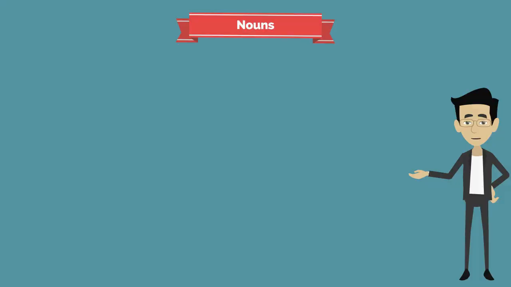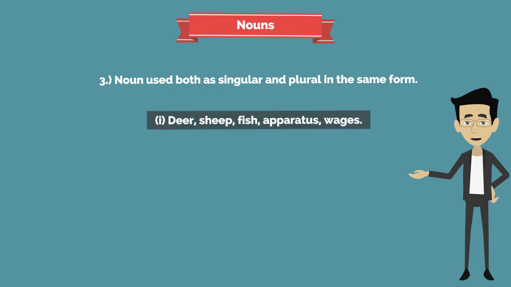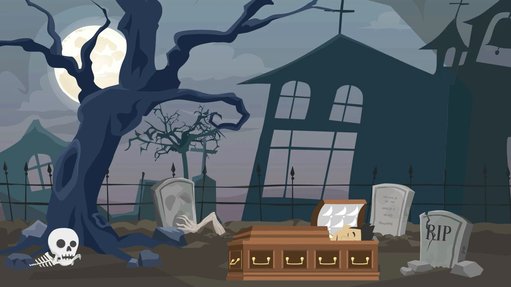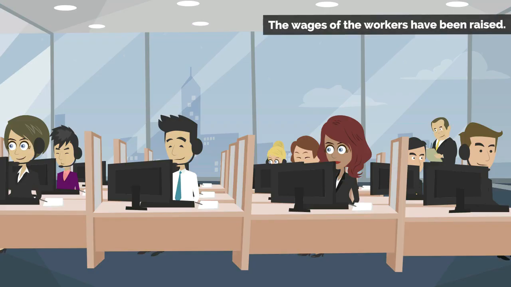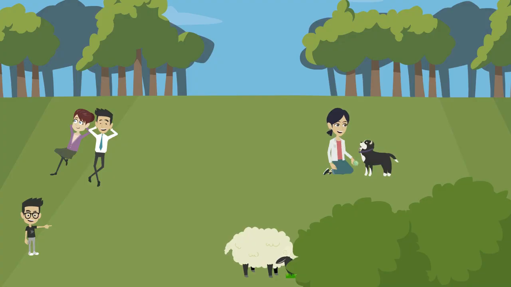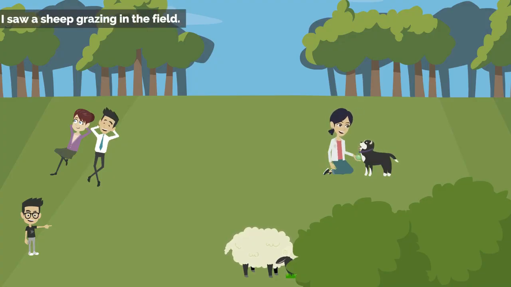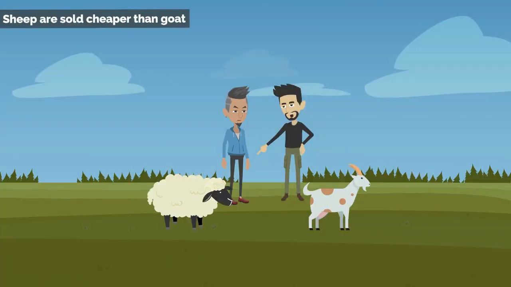Now the third one. Nouns used both as singular and plural in the same form. First: deer, sheep, fish, apparatus, wages. Let's see the examples. The wages of sin is death. The wages of the workers have been raised. I saw a sheep grazing in the field. Sheep are sold cheaper than goat.